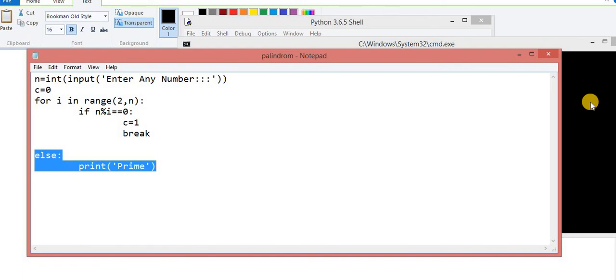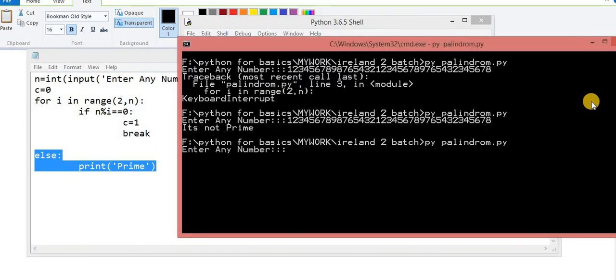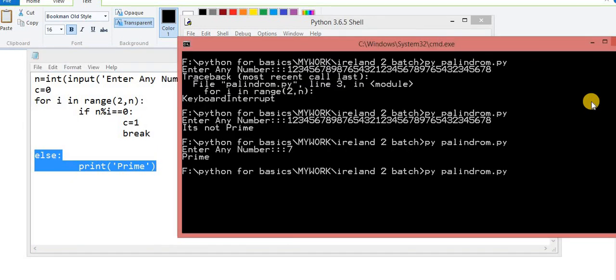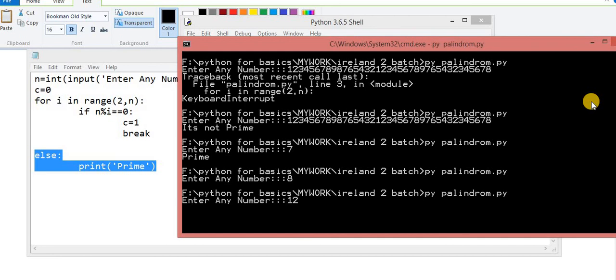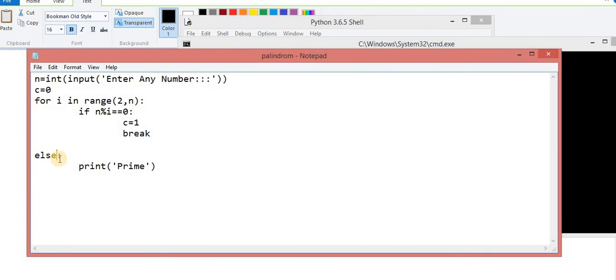So I think the picture is clear. Let me show you the same thing now. Let's suppose 12. This time you won't get any output, because this time the for loop is not executed successfully. This is the one case that I have to tell you. Many people don't know that inside Python you can use else with for, else with if, else with try and else with while.